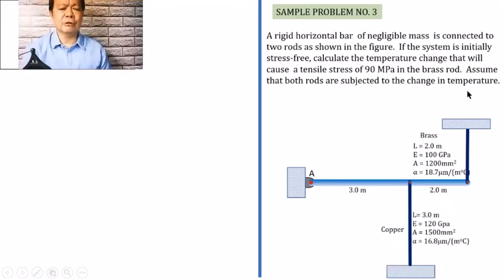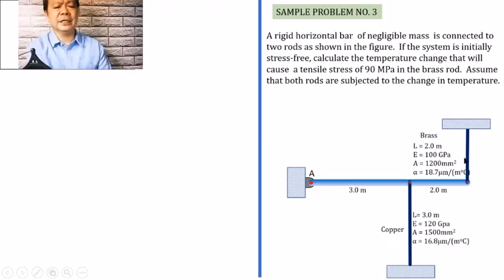Dito medyo mayroon akong gustong ipaunawa, no? Kasi kinakailangan makita natin dito in what direction is the change in temperature occur, or will the change in temperature occur. Because it is expected that the brass rod will be subjected to a tensile stress of 90 megapascal after the change in temperature. Okay, the question is, in what sense do we have for the change in temperature?